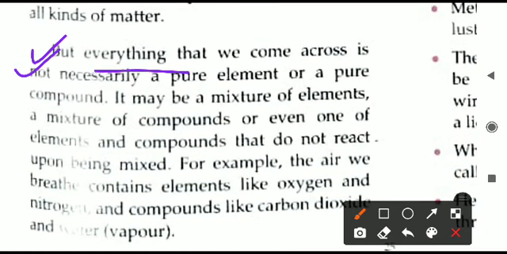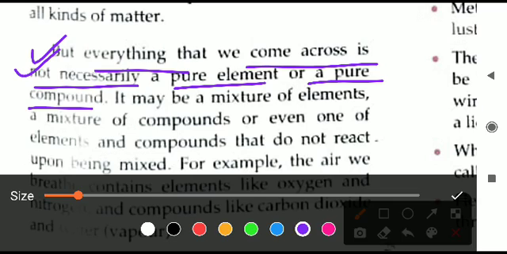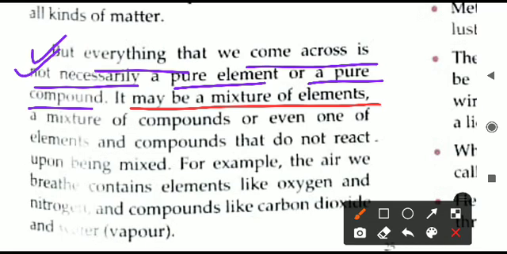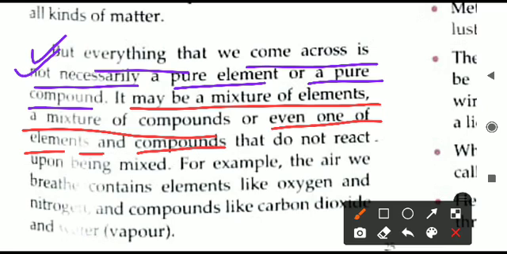Let us read here. Everything that we come across is not necessarily a pure element or a pure compound. It may be a mixture of elements, or a mixture of compounds, or in fact it may be a mixture of elements and compounds both, which do not react with each other on being mixed.